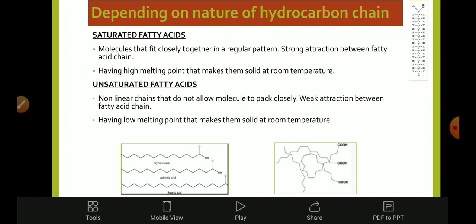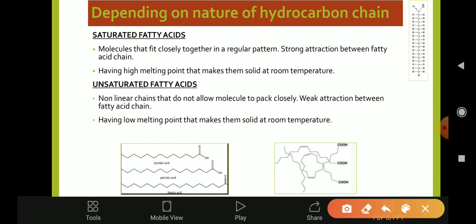There is a weak attraction between fatty acid chains, and they have a low melting point, which makes them liquid. It is written solid here, it is not solid, they are liquid at room temperature.